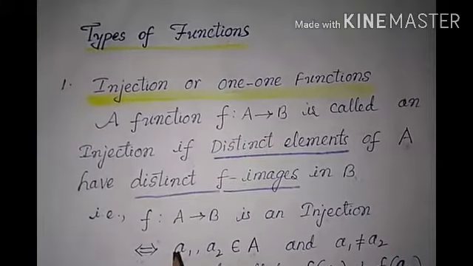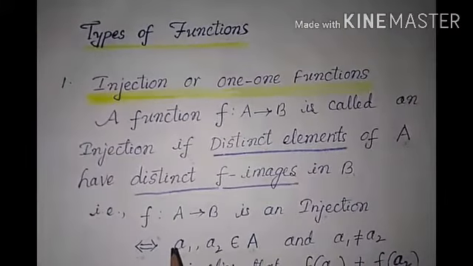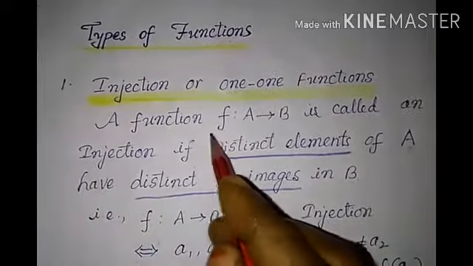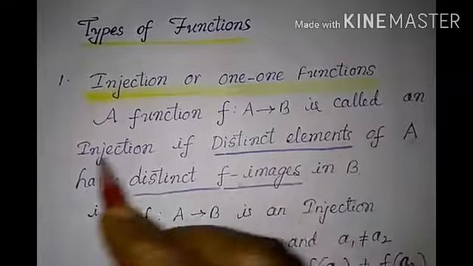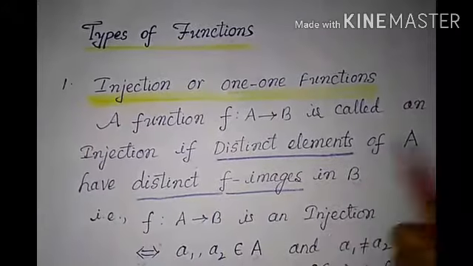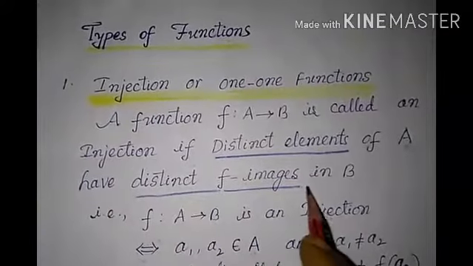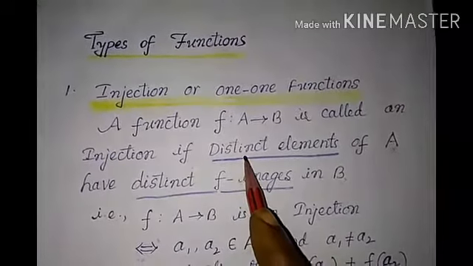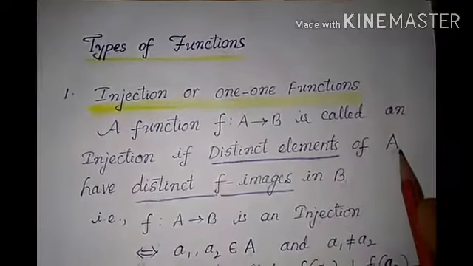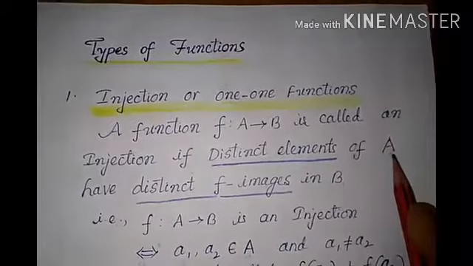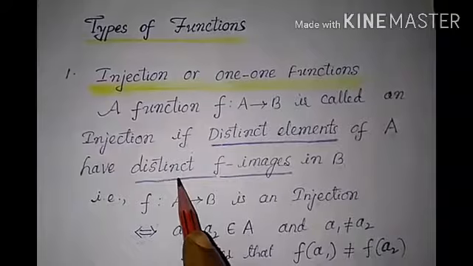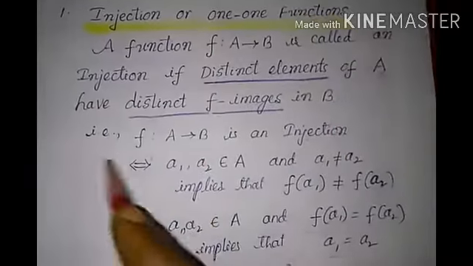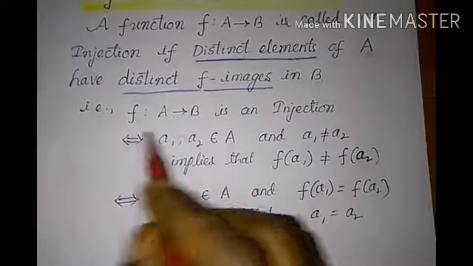Hi students, today we are going to discuss types of functions. The first one is injection, or one-one function. A function f from A to B is called an injection if distinct elements of A have distinct f images in B. What is distinct? Distinct means not same. If you take two different elements in A, they should have two different f images in B. Let us see in detail.